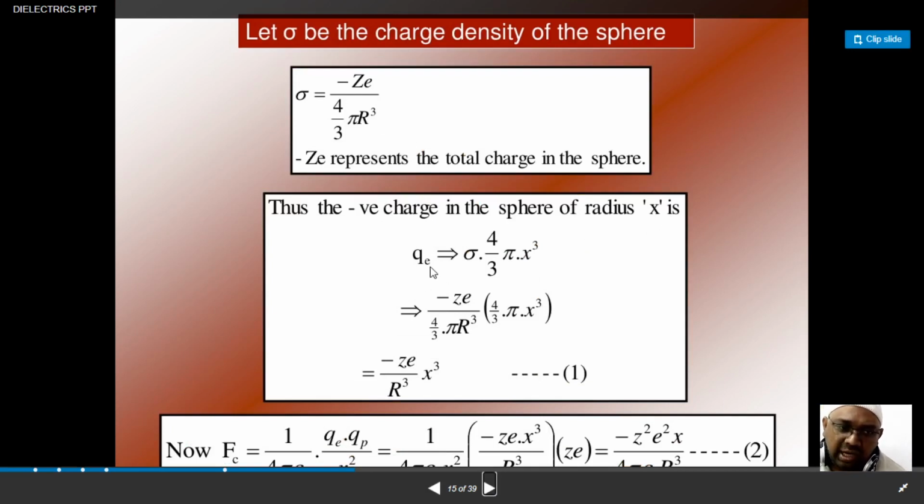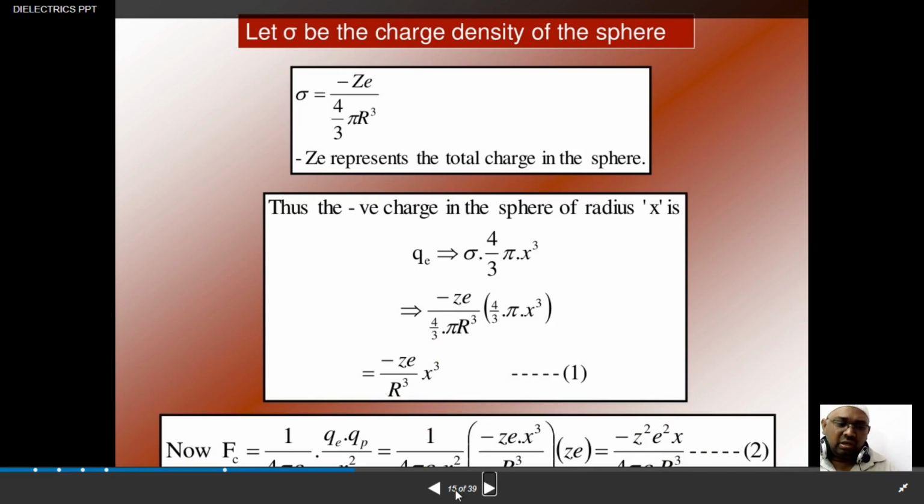When you talk about charge, we are talking about the mass. Mass is equal to volume into density, or density into volume. So here I am writing q suffix e, that is given by sigma into 4 by 3 pi x cube.